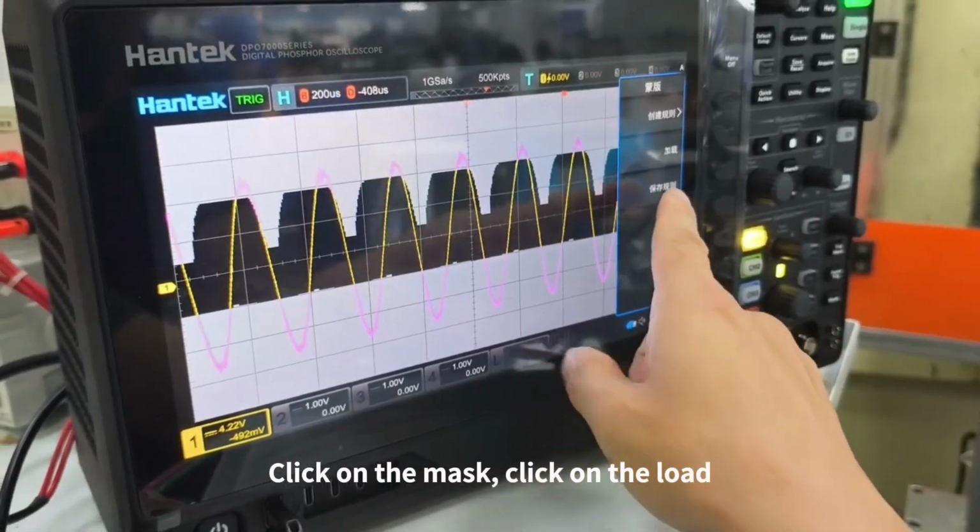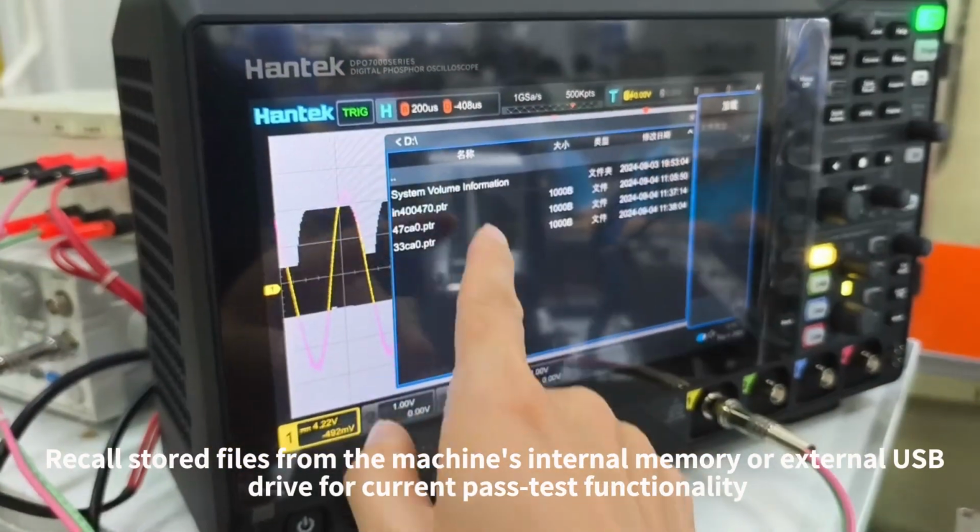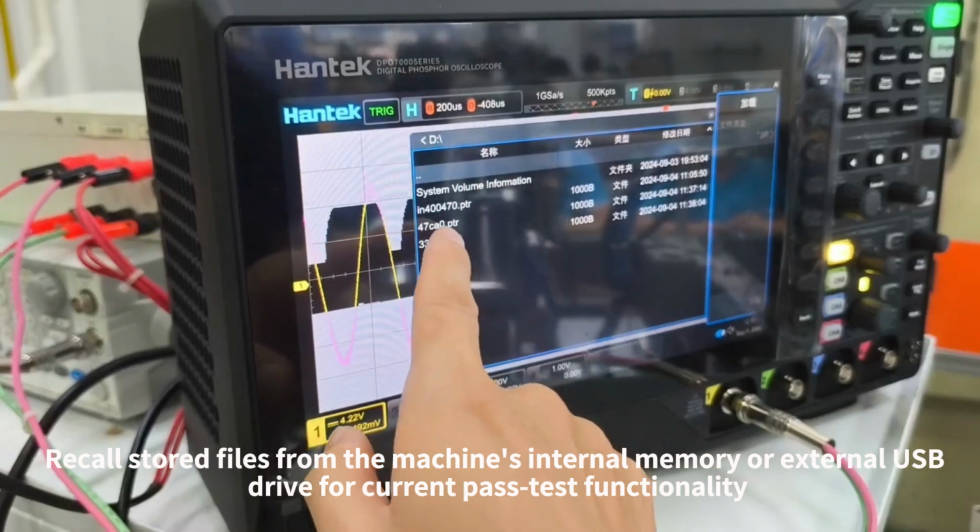Click on the mask. Click on the load. Recall stored files from the machine's internal memory or external USB drive for current pass test functionality.